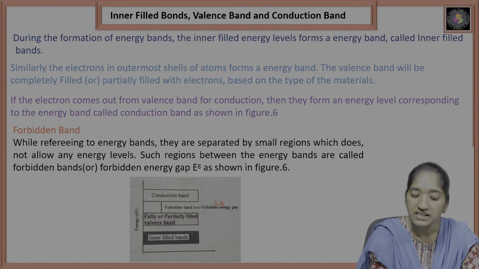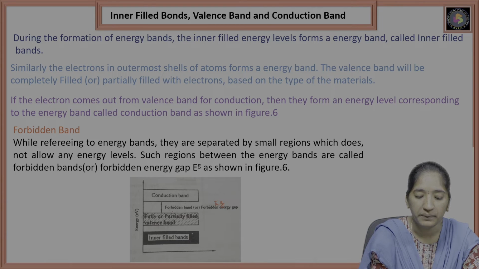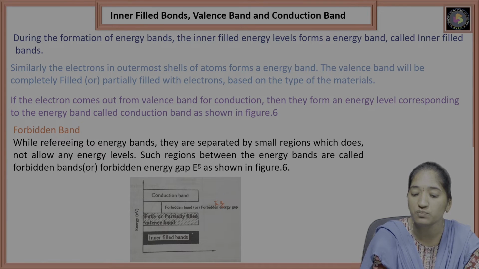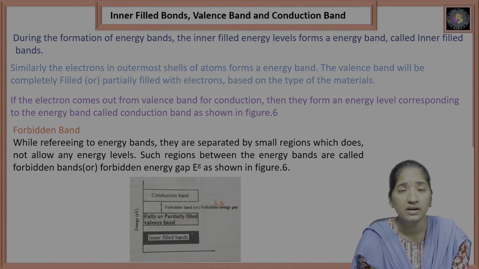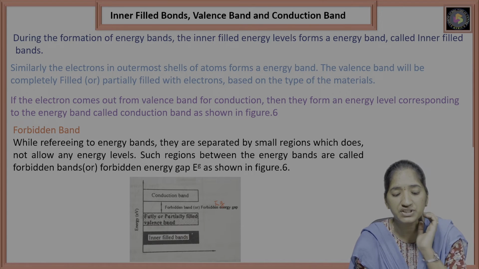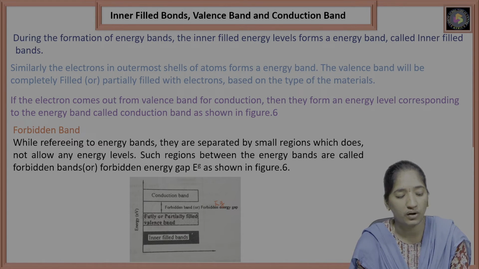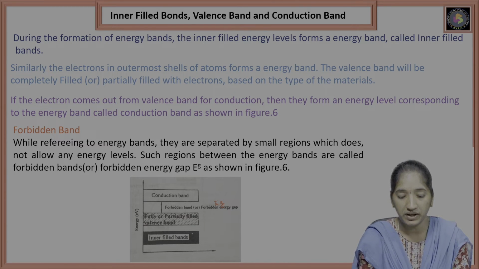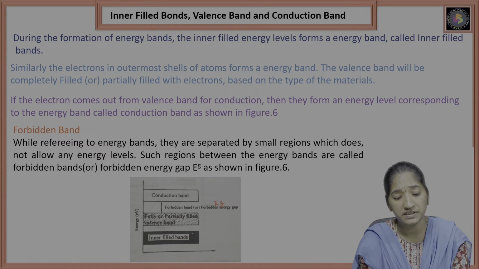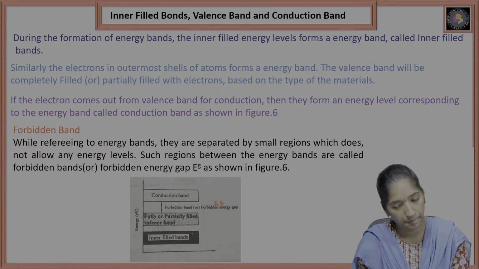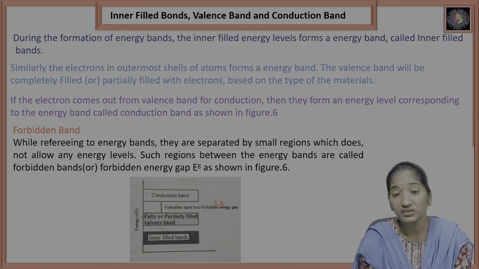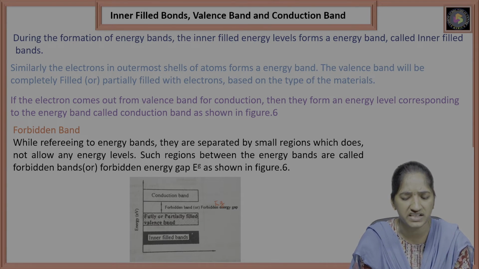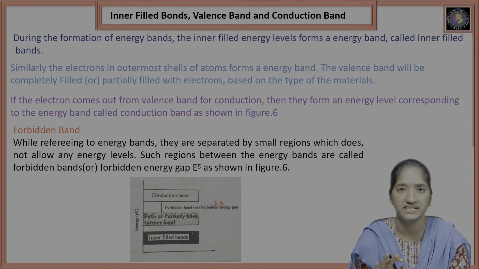Such a region between the energy bands is called the forbidden band or forbidden energy gap. Energy bands are separated by a small region which does not allow any energy levels. So between the energy bands, the forbidden band is there. In the forbidden band there are no energy levels, and it separates the two energy bands.